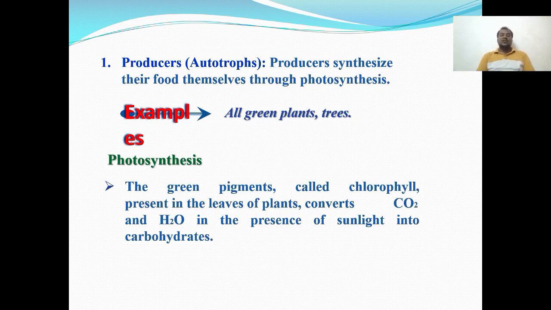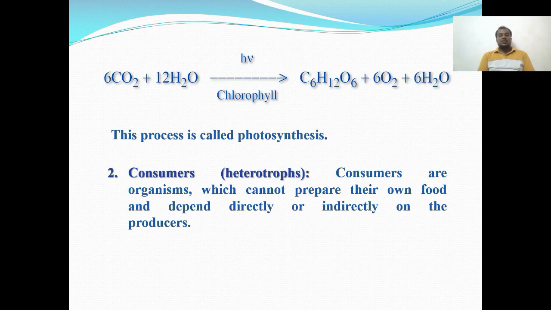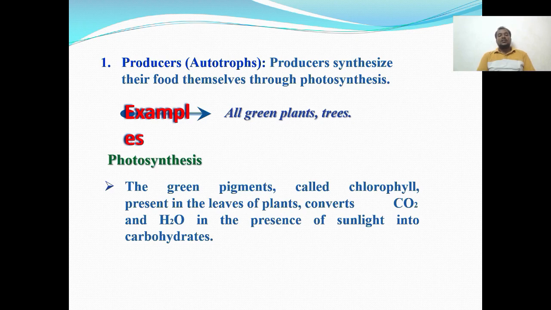Producers synthesize their food themselves through photosynthesis. All the green plants produce their food from sunlight, that is photosynthesis. For example, plants, trees, these kinds of living organisms. In photosynthesis, the green pigment called chlorophyll, present in the leaves of plants, converts carbon dioxide and water in the presence of sunlight into carbohydrates. The reaction of the photosynthesis process is shown in this slide.